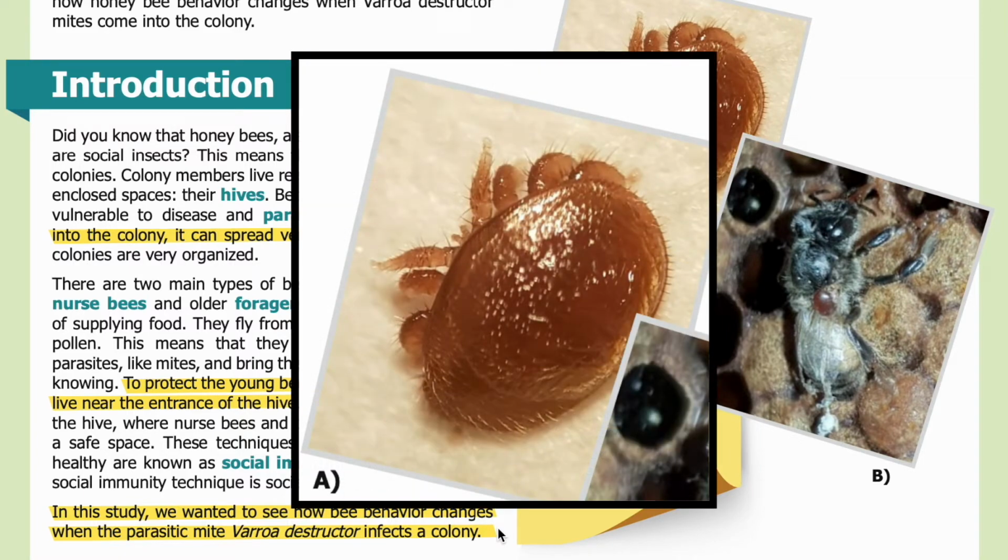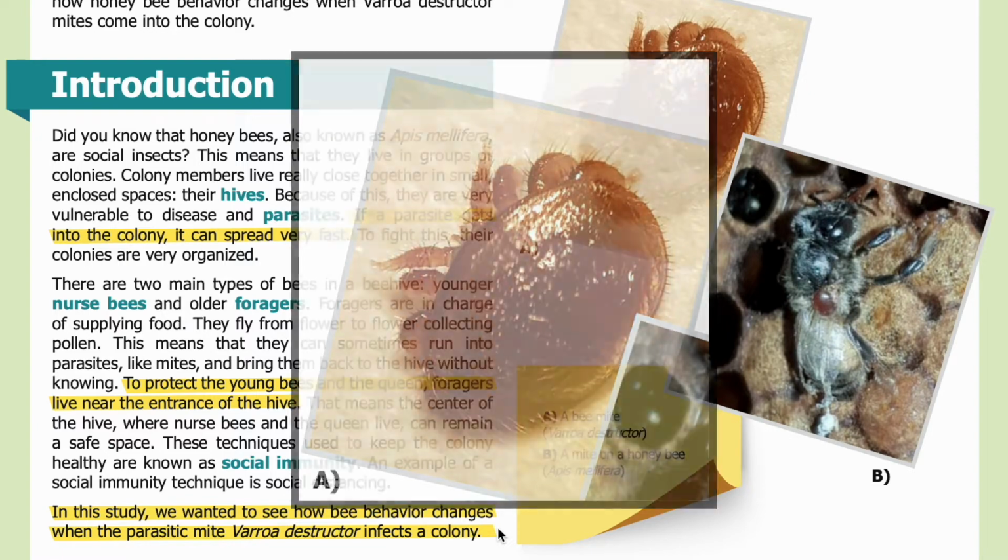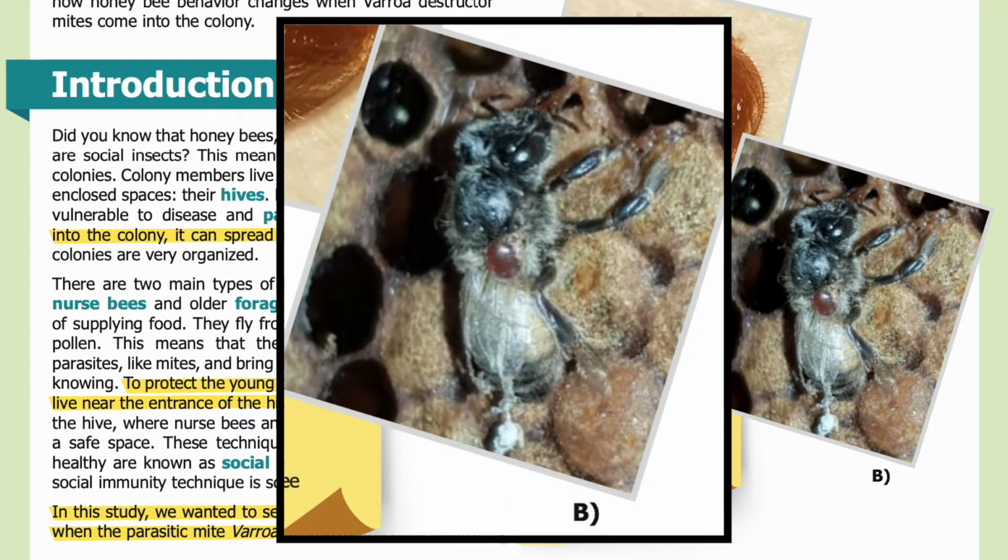Here in Image A, you can see a bee mite, Varroa destructor. The antenna and legs are sticking out from under the carapace toward the top left of the photo. In Image B, you can see a mite on a honeybee, Apis mellifera. The mite is a brown color on the lighter abdomen of the bee.